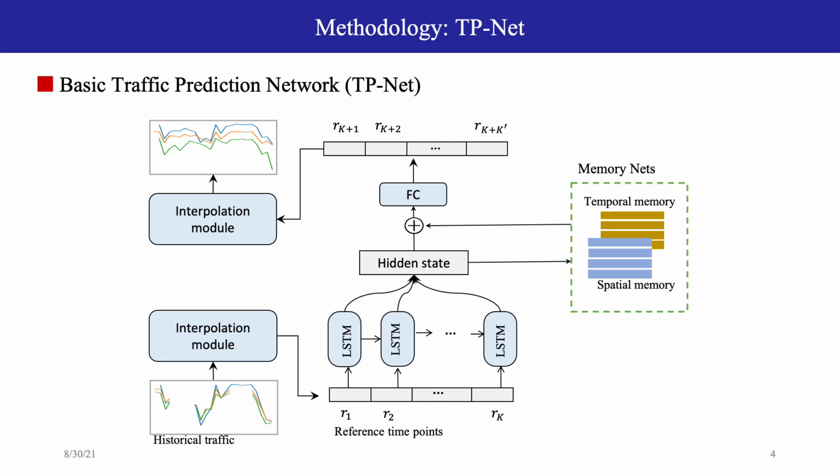The TPNet mainly includes the interpolation module, LSTM layer, and the spatial and temporal memory networks. The interpolation module handles the data sparsity and the irregularity issue. LSTM is used to capture the temporal relationship. The memory networks are used to get the rich knowledge about the spatial and temporal information. I will present the details of the interpolation module and memory networks in the next slides.